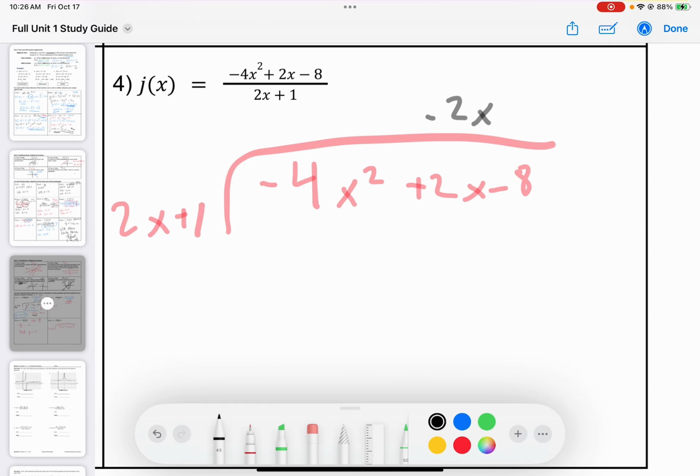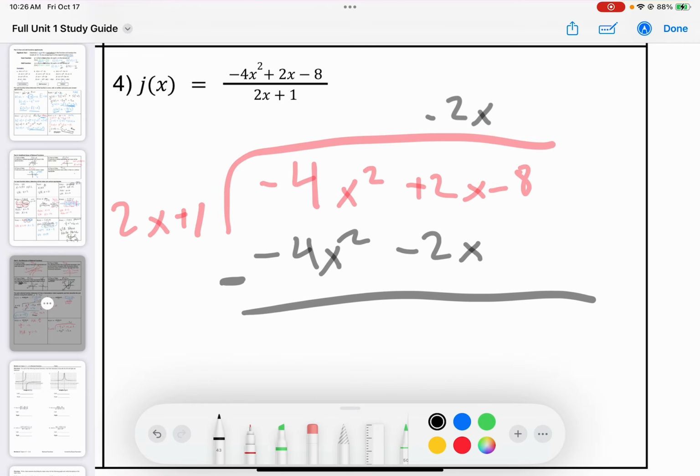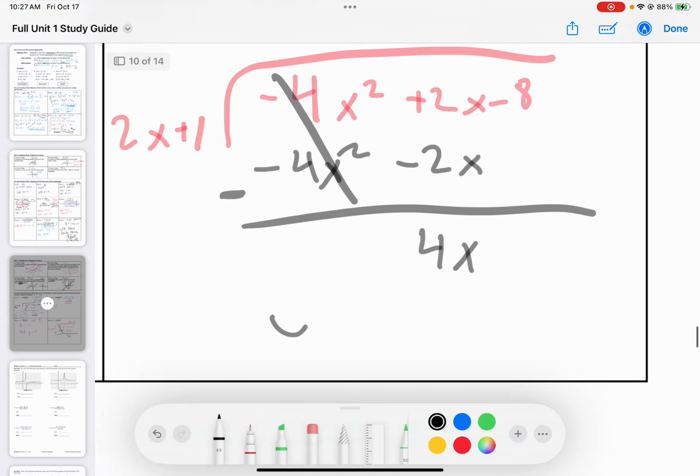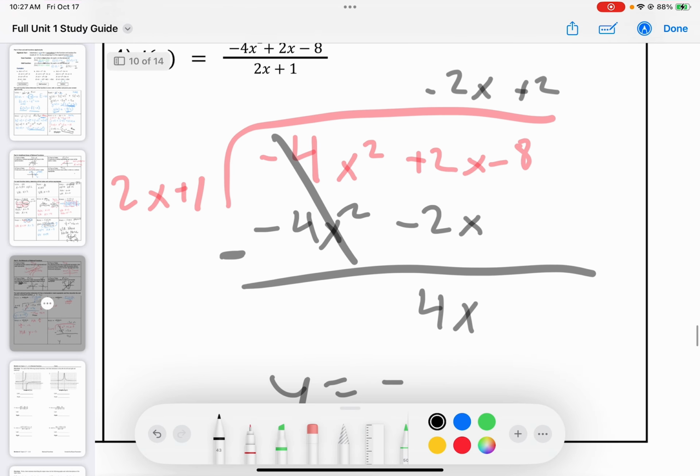So we get negative 4x squared. 1 times negative 2x is negative 2x. And I'm going to subtract these. These cancel. 2 minus negative 2, that's 4x. 2x times what makes 4x? That's positive 2. As soon as I get a constant, I can stop. We have a slant asymptote at y equals negative 2x plus 2.